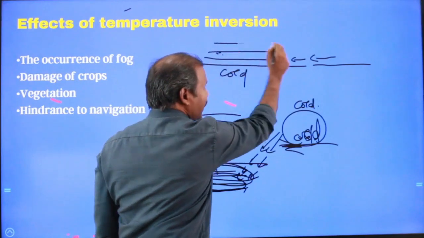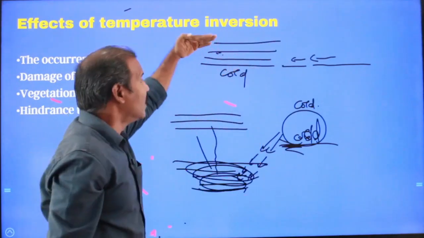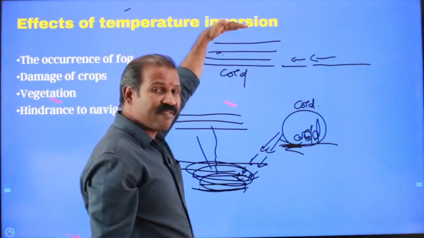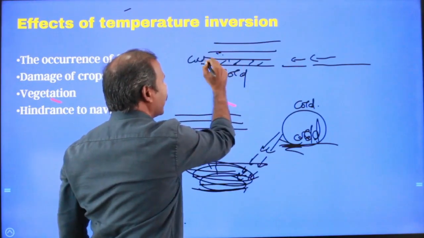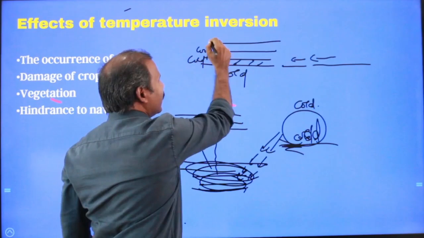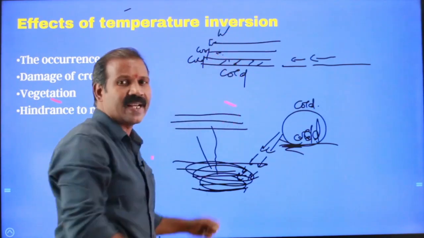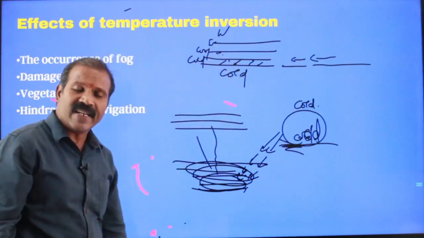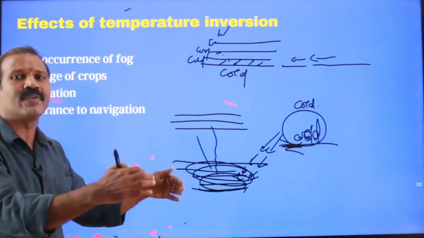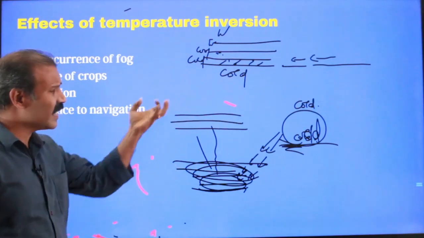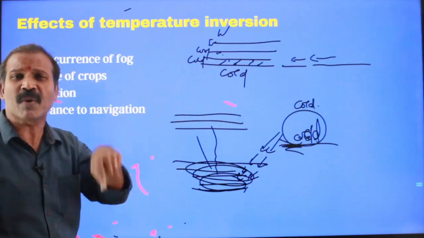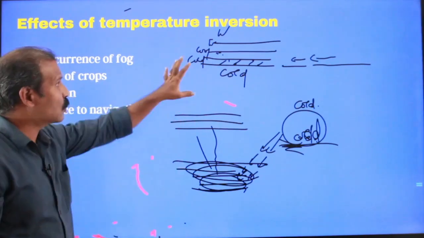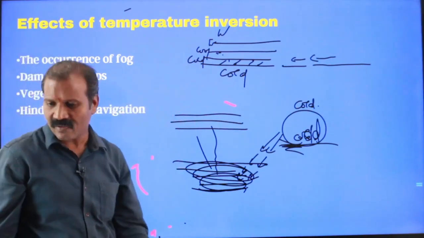This warm air would be cooled from below, so that the lowermost layer must be cold air, then cool air, then warm air, then warmer layer, whereby temperature again increases with increasing altitude within Chennai plain. This kind of inversion can also be found in the plain which is found in very close proximity to the coast. So this is called marine inversion.